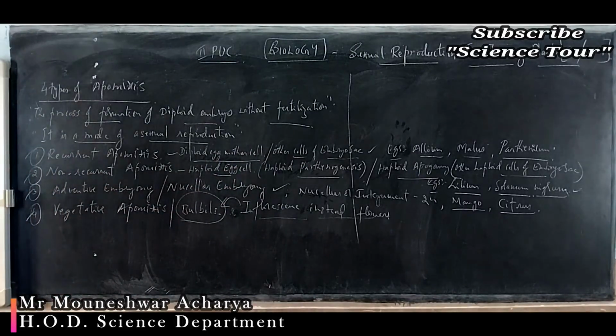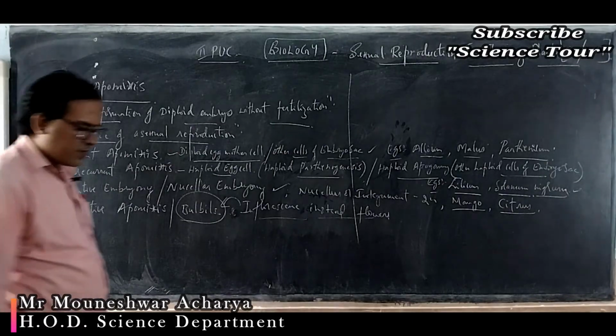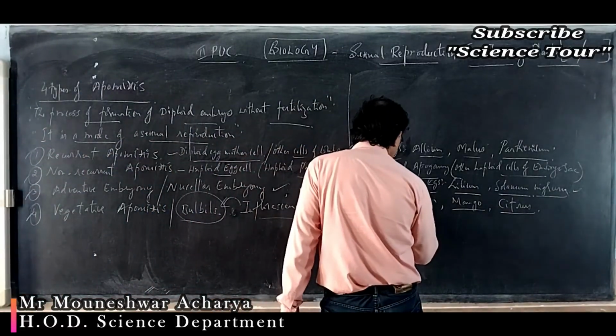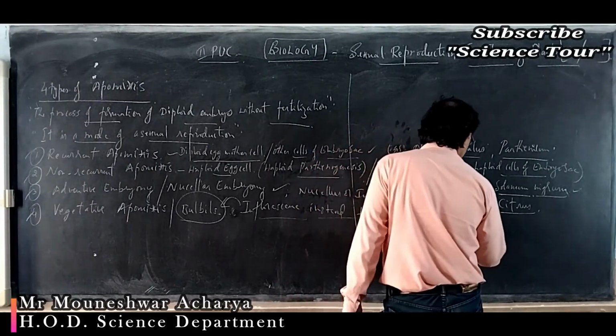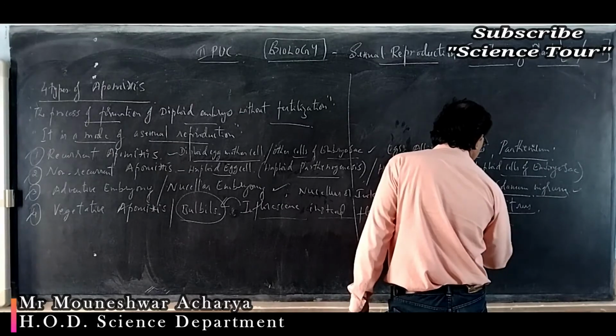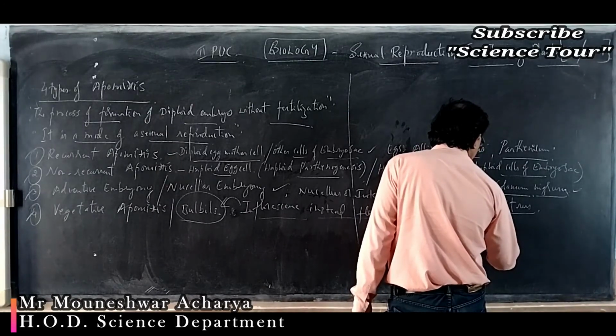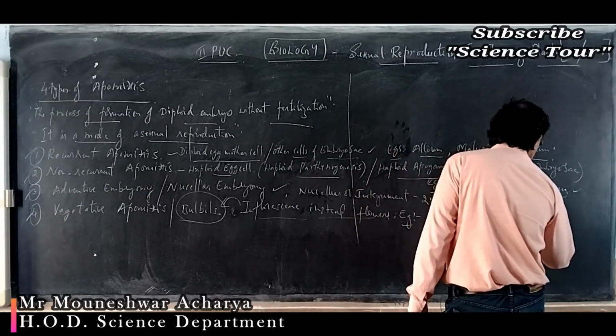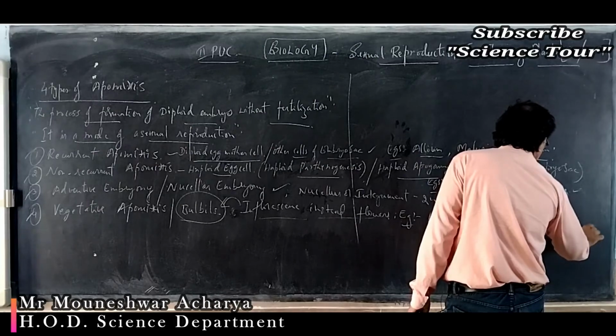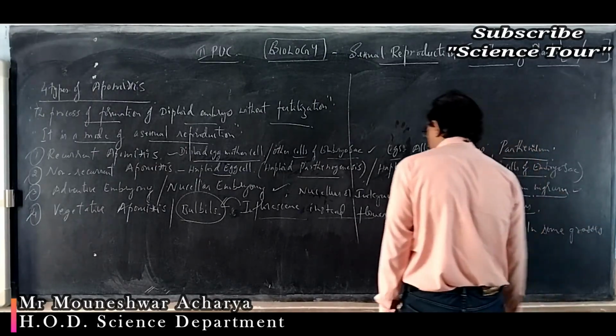Okay. So this type you can see quite commonly in agave, then Dioscorea, and in some grasses. Examples for this: agave, studied no? Bulbil in agave, Dioscorea, then in some grasses, grasses belong to Poaceae family.